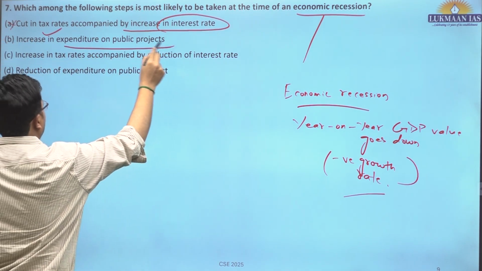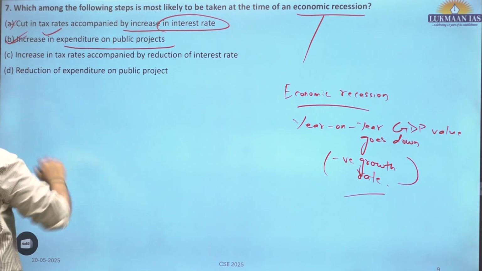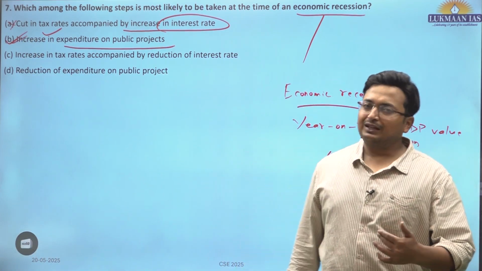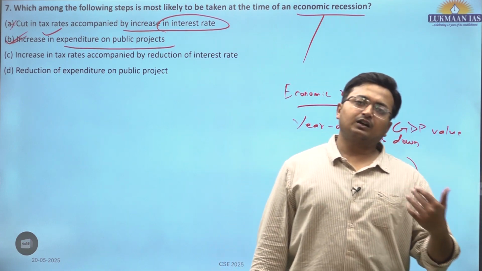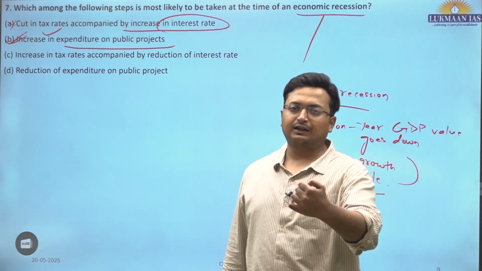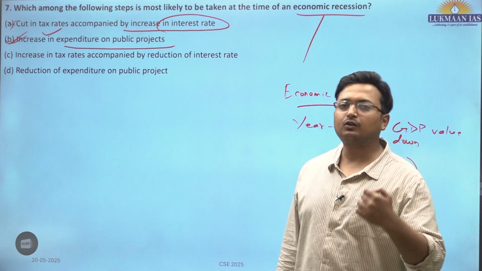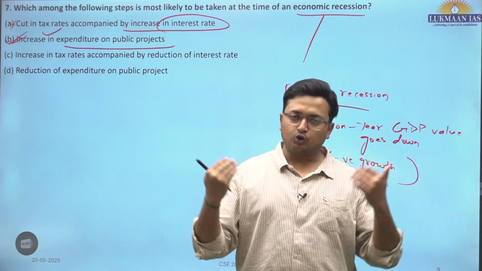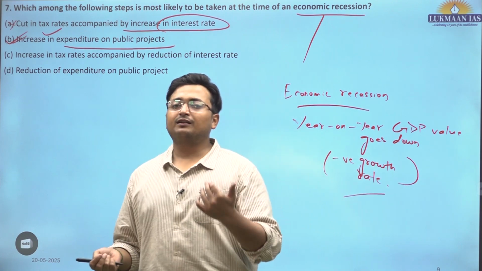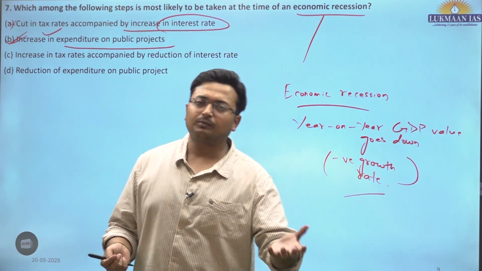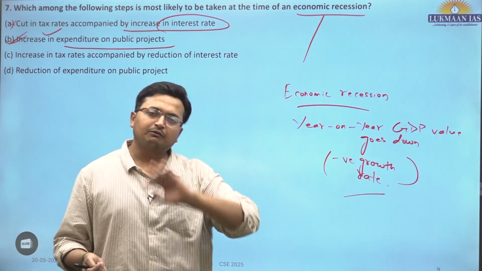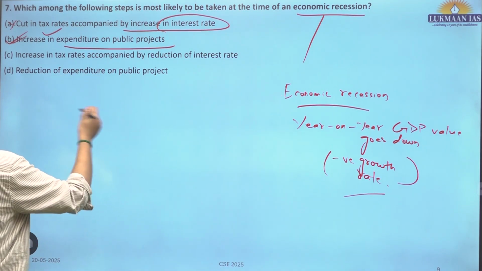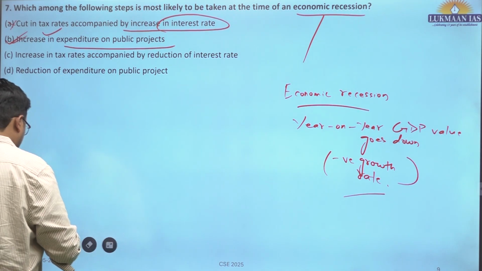Increase in expenditure on public projects. This is correct, and this is the only answer for this particular question. What happens in case of economic recession? It is the government that starts heavy lifting. It starts spending money on infrastructure projects, and it incentivizes more job creation and also stimulates private sector investments in the economy, and this is how the economy is revived back onto the positive growth track. So B is the correct answer for this particular question.